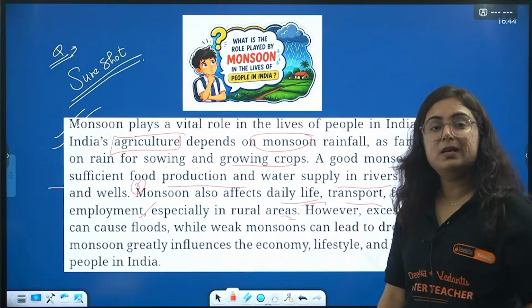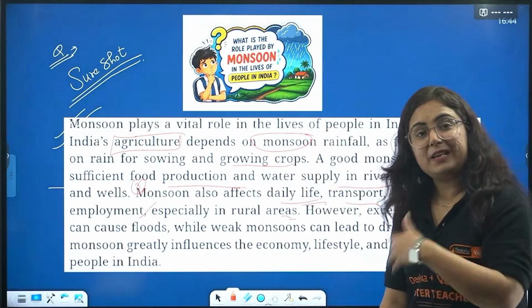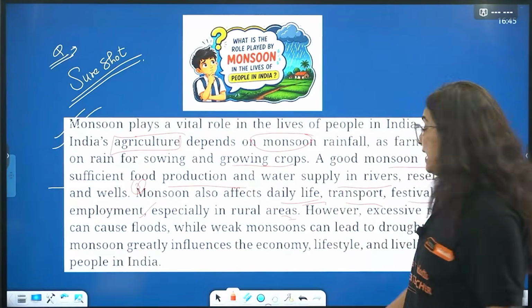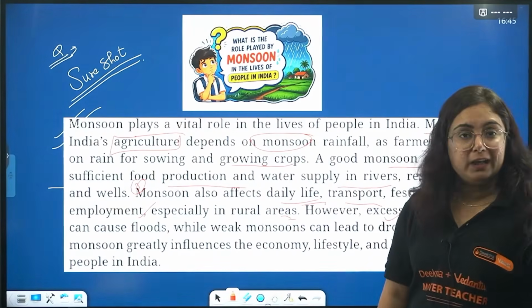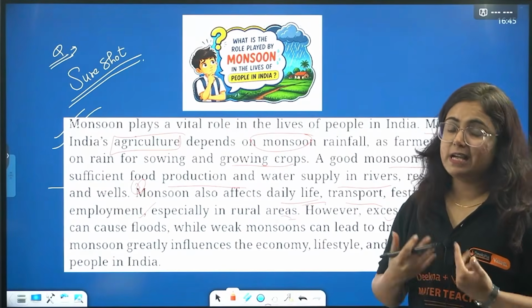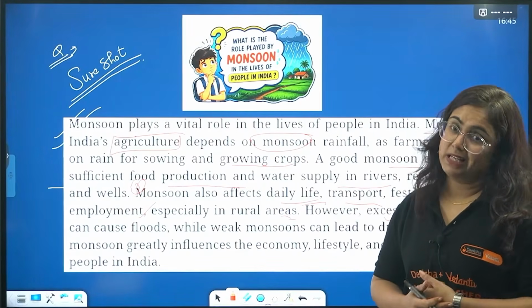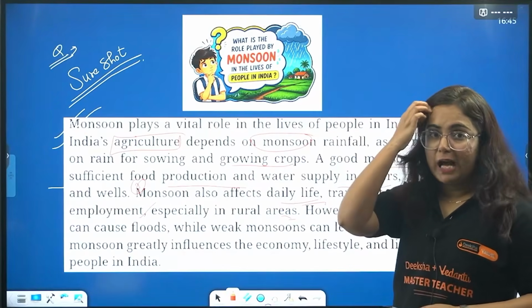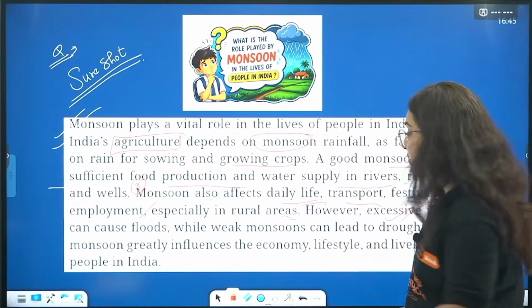Second point, monsoon also affects our day-to-day life, transport, festivals and employment too, especially in rural areas. Farmers actually celebrate the festivals according to the monsoons only. There are times when excessive rainfall causes floods and destroys their life, their economy, everything. Like recently, we saw the flood in the Assam region. Everyone witnessed it in the news.